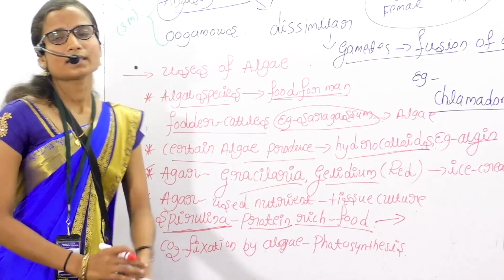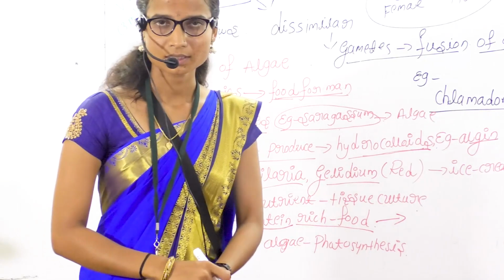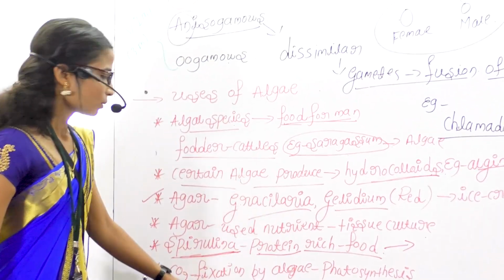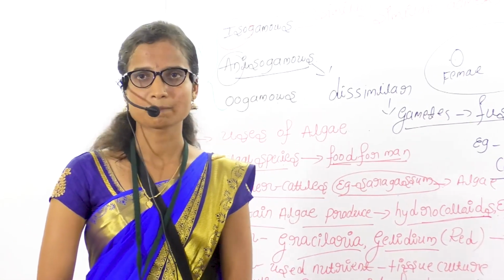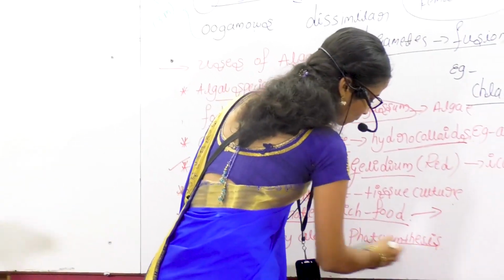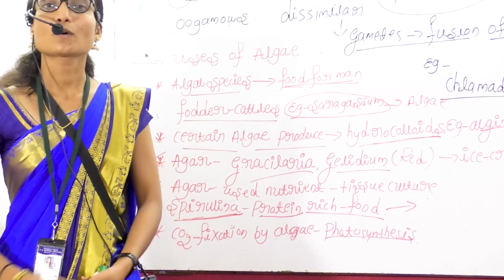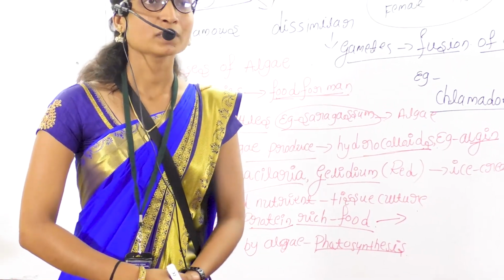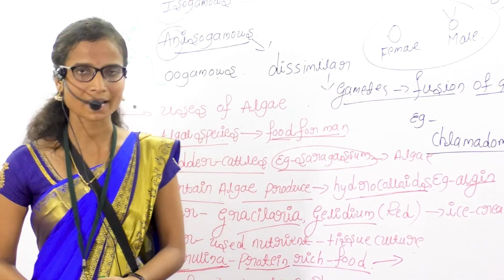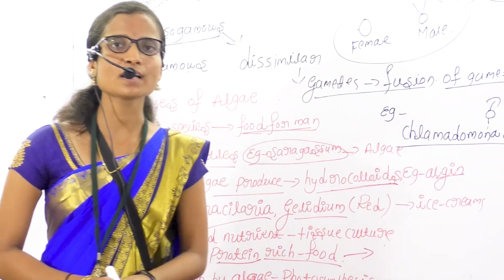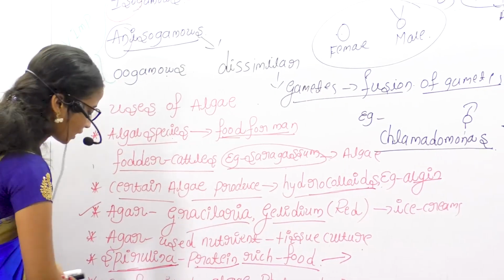Next, the algae take in carbon dioxide from the atmosphere by the process of photosynthesis. Photosynthesis is nothing but the preparation of their own food by using carbon dioxide, water, and sunlight.